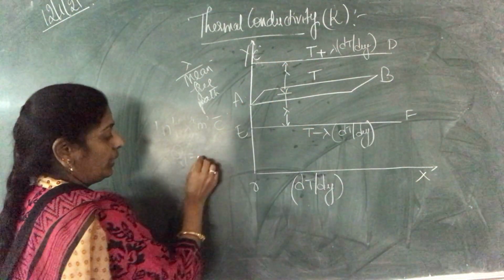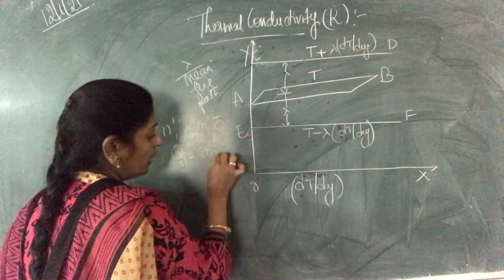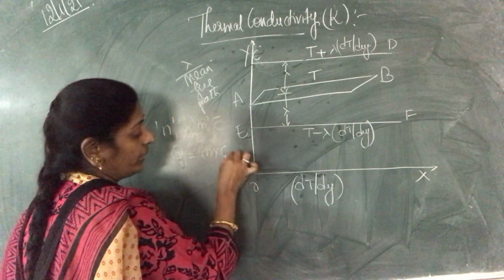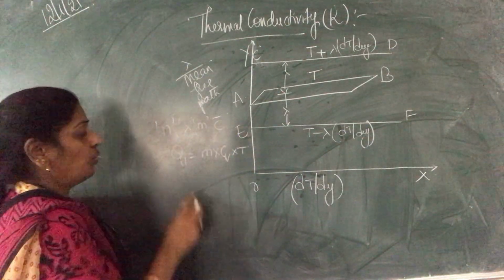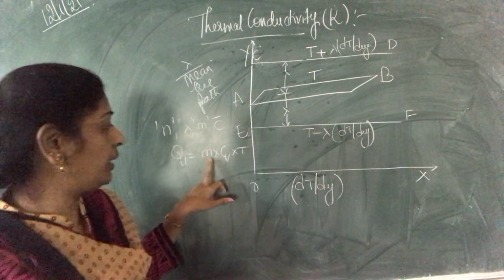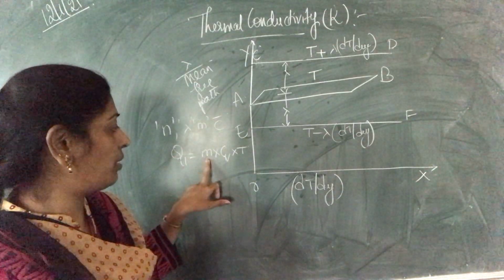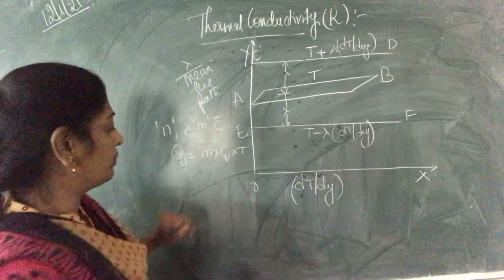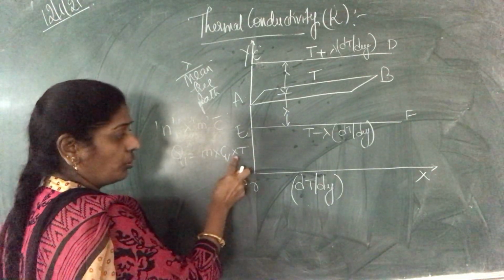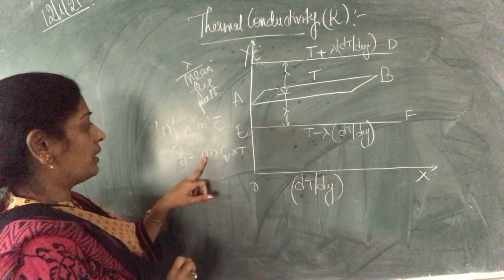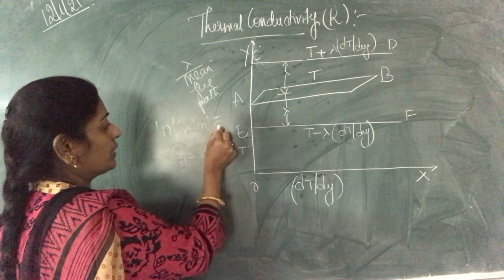So the first one is Q1. Q1 is nothing but mass, the total mass of the molecules, into CV, the specific heat at constant volume, into temperature. What is the total mass? M and C bar.